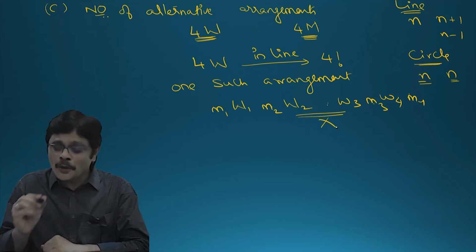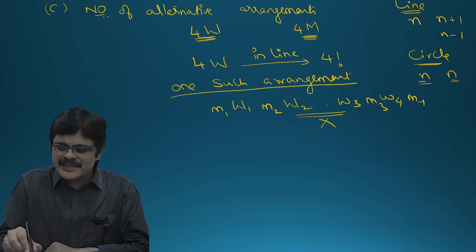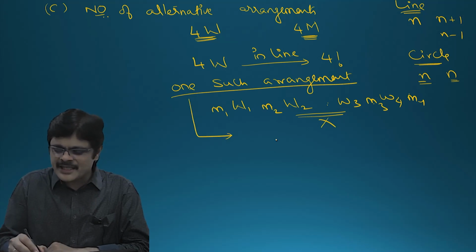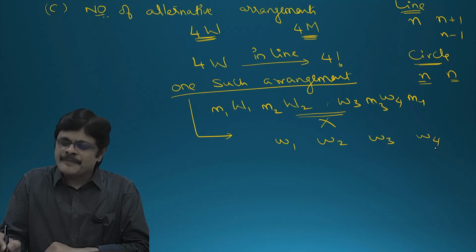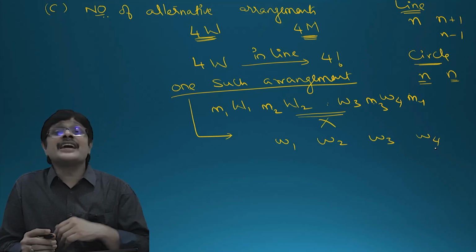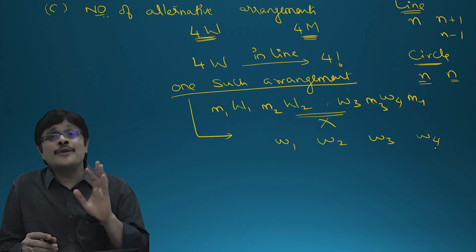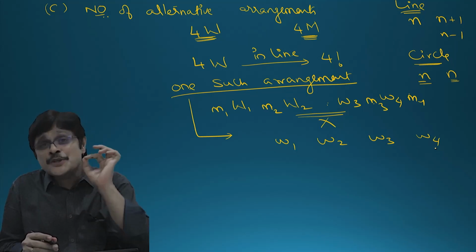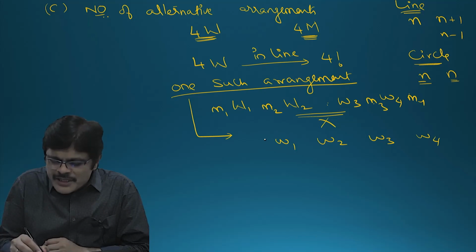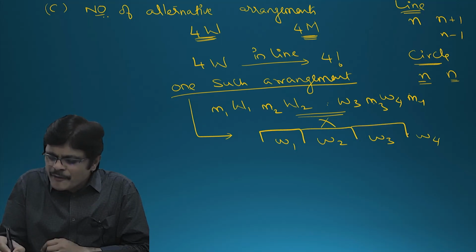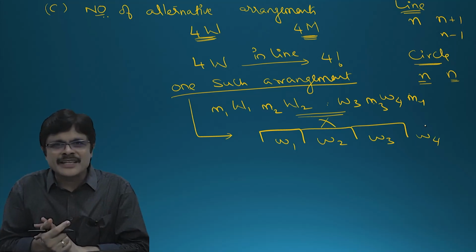So how to solve this problem? Now consider one such arrangement: woman 1, woman 2, woman 3, woman 4. It is not about selecting any 4 positions. You have to select 4 positions which give you an alternate arrangement. So the 4 positions can be 1, 2, 3, 4, then the alternate arrangement is there.